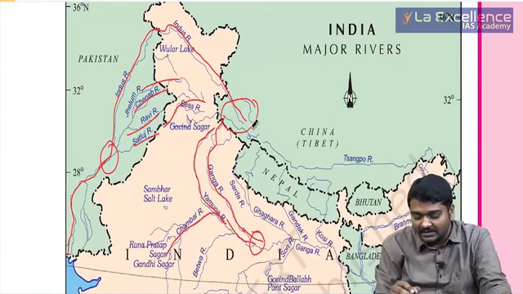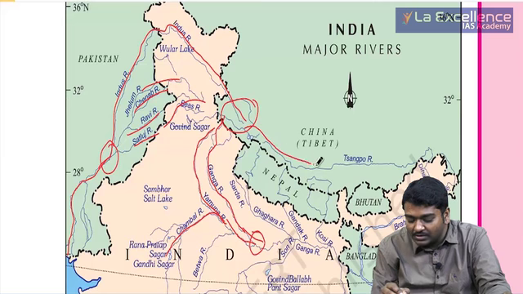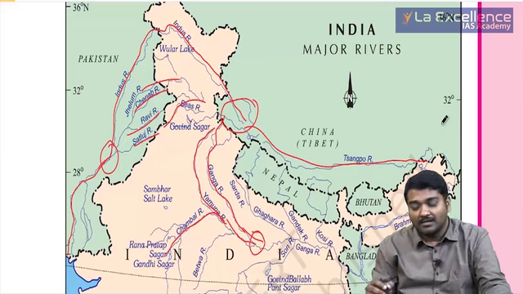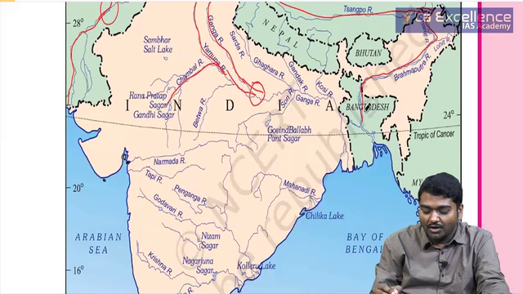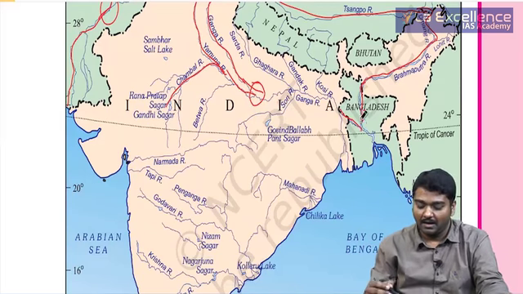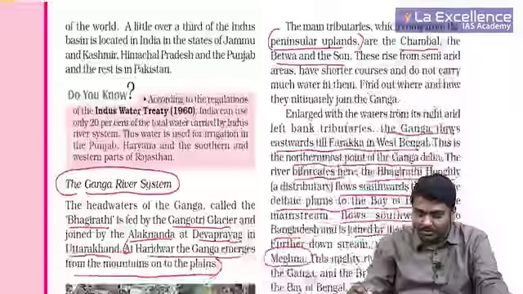What Brahmaputra does is, it moves in this direction, then in the northmost region, it takes a U-turn and enters into Assam. From there, it moves till the Bangladesh border and again turns south. Here it meets your Ganga and it is called Meghna below this, right? This is what we are trying to observe.